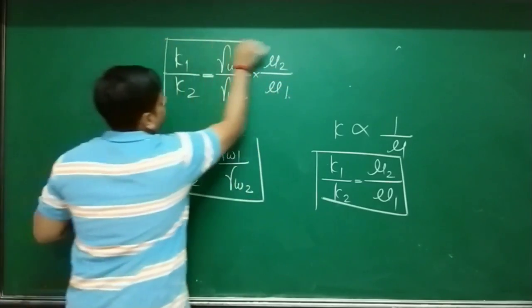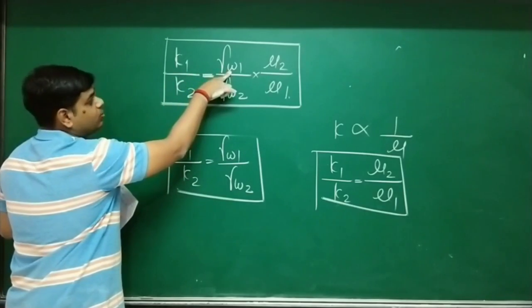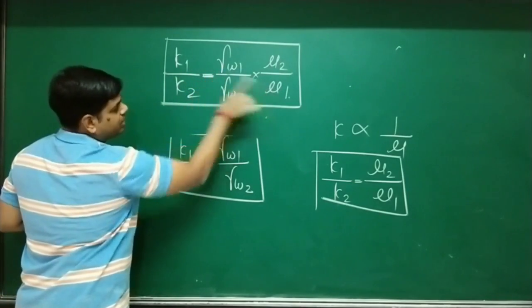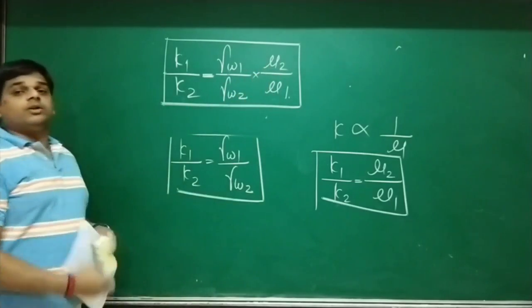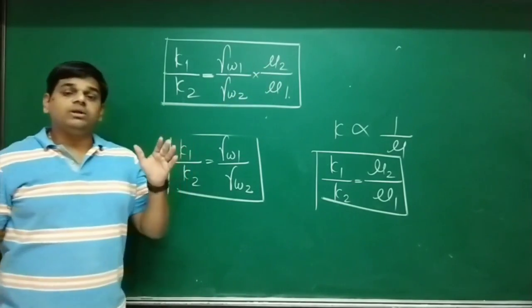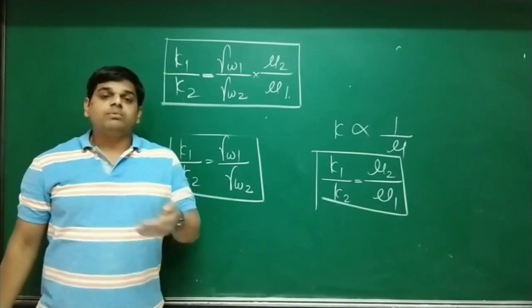K1 is directly proportional to gamma W1 and inversely to mu1, K2 directly to gamma W2 and inversely to mu2. Now by using this expression, we are going to solve the two problems given in your notes. So let's start the first problem solution.